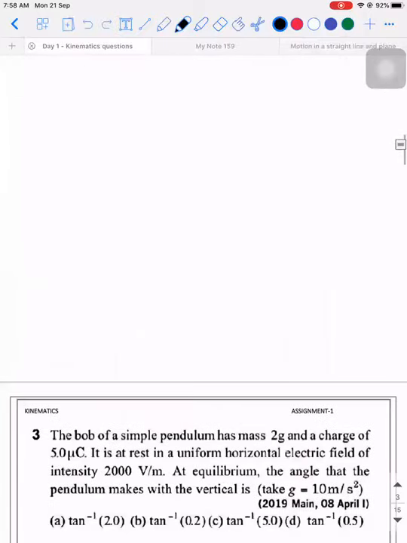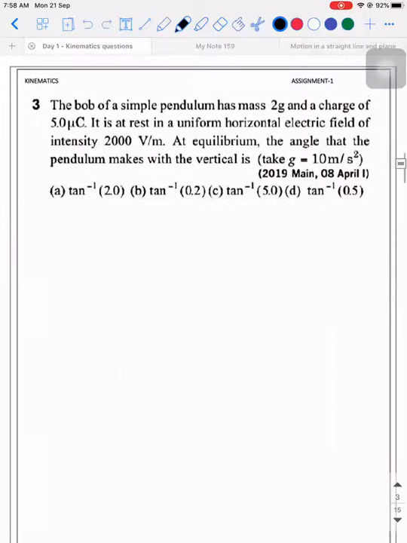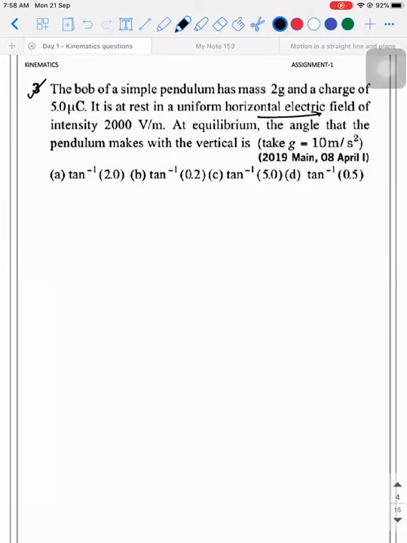So the third one is very simple, right? It is involving your 12th standard also. Horizontal electric field. You people try, just give it a try. It's a simple problem actually. The bob of a simple pendulum has mass 2 grams and a charge of 5 microcoulomb. It is placed in a uniform horizontal electric field of intensity 2000 volt per meter. At equilibrium, find the angle that the pendulum makes with the vertical. Try to solve. Always draw a free body diagram and then proceed.